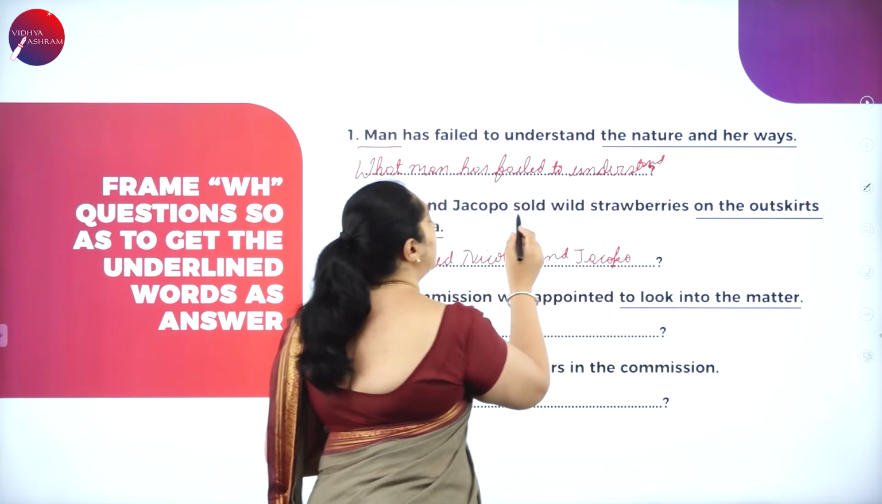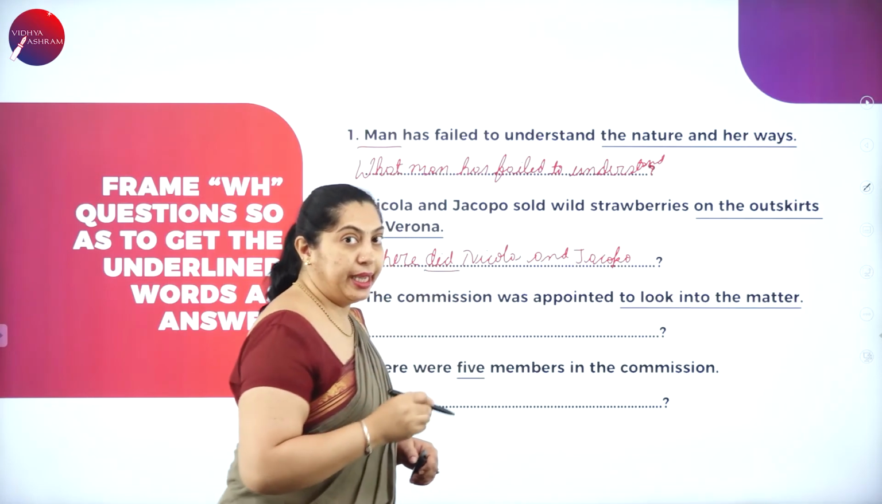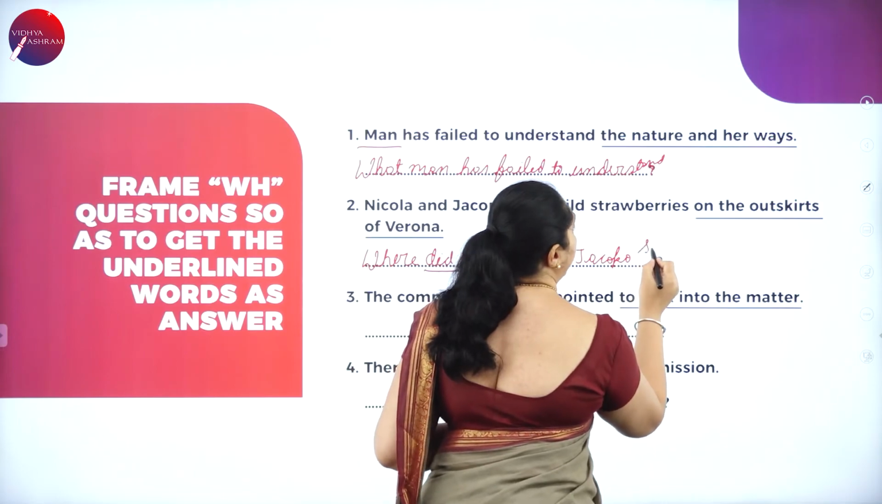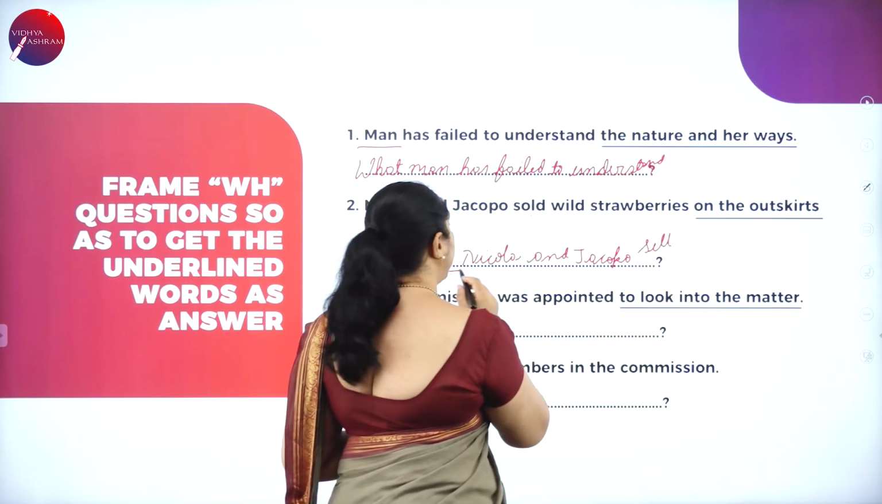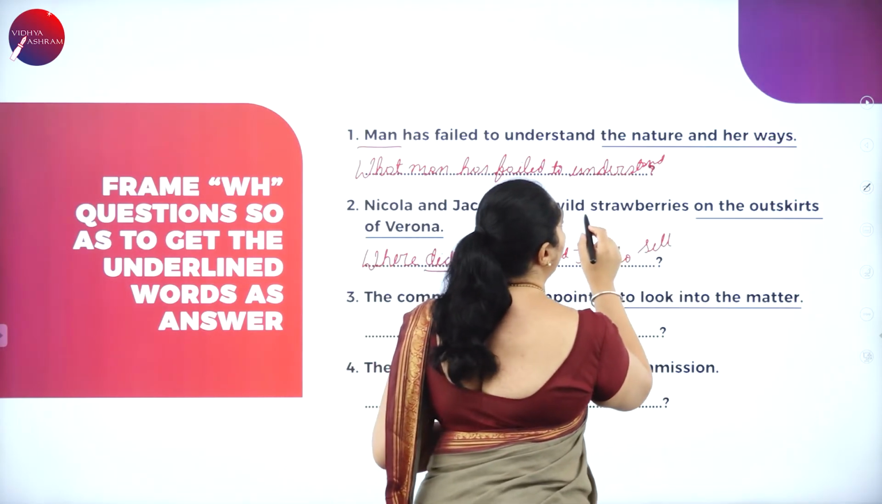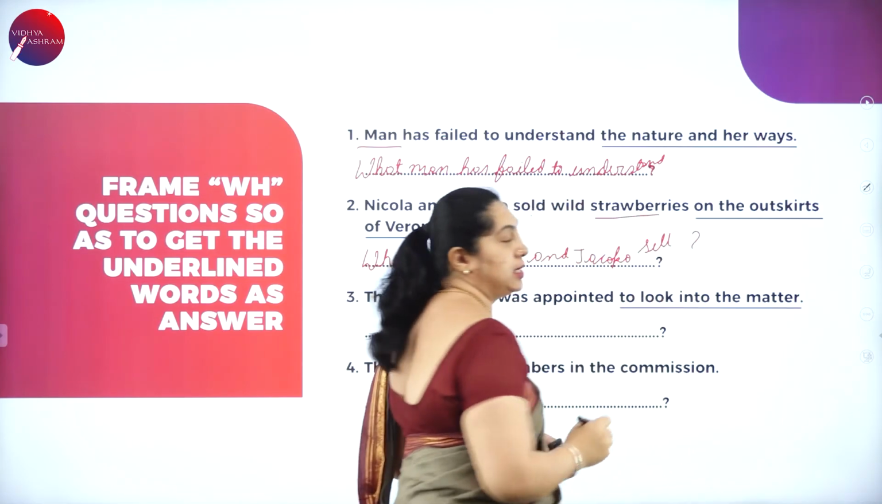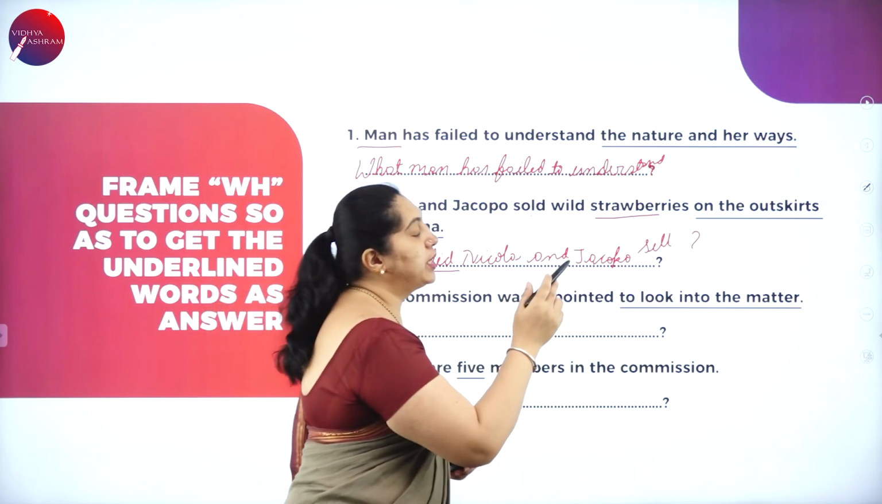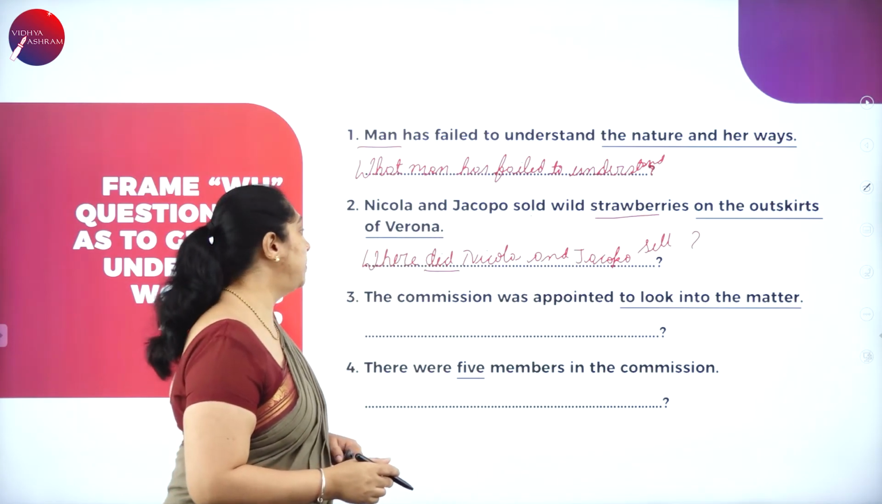Jacopo sell. I have used the word did here. When it is did, the sold becomes sell. It should be in the present tense. Where did Nicola and Jacopo sell wild strawberries? So where did they sell? They sold wild strawberries on the outskirts of Verona.